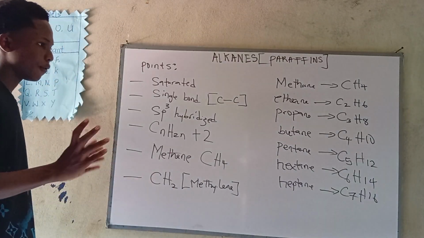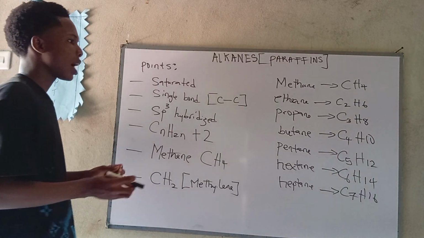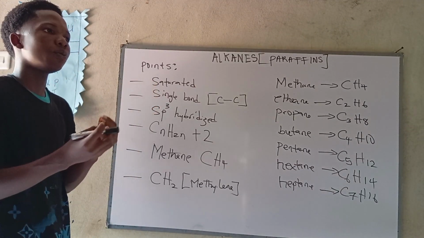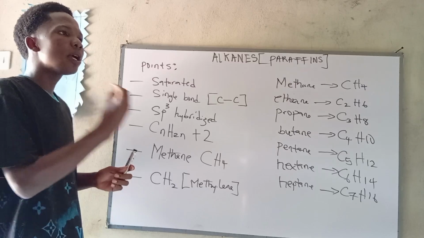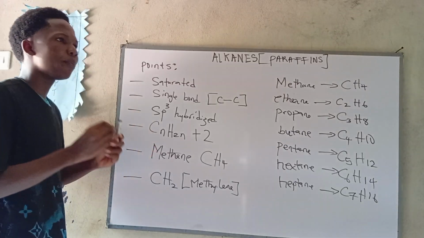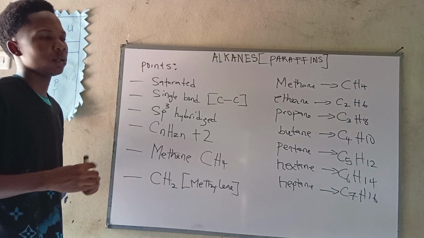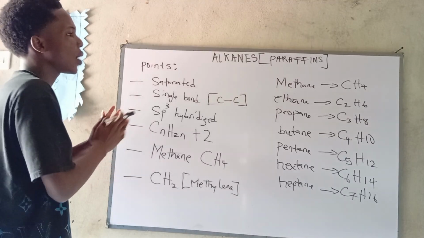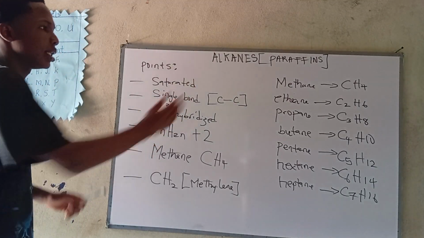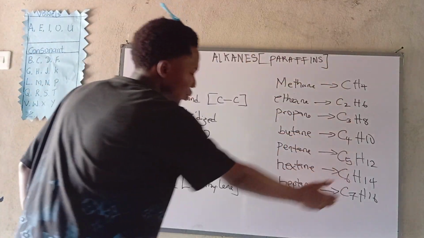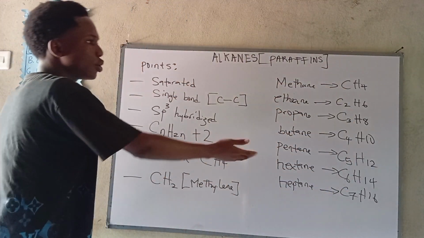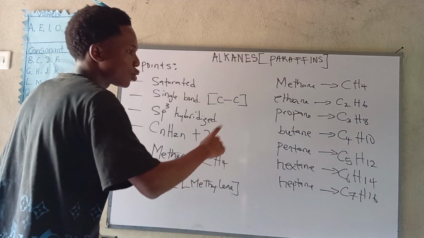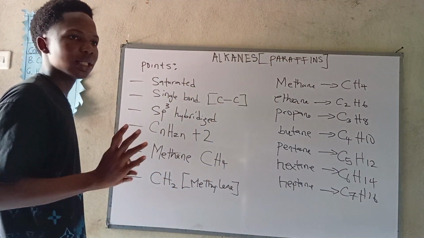Okay, that is for that. Now, I want to show you how we can actually represent alkanes apart from drawing their structures. In the nomenclature of alkanes, we can also represent alkanes in strokes of line. I'll show you basically how we can represent alkanes in strokes of line. The way we drew these guys, we can draw their structure. As I showed you how to draw methane, we can also draw ethane the same way. Just put your 2 carbon and balance your hydrogen. It's as simple as that.